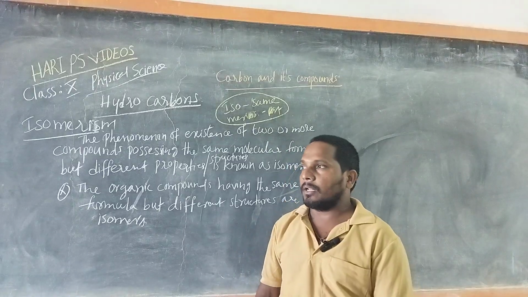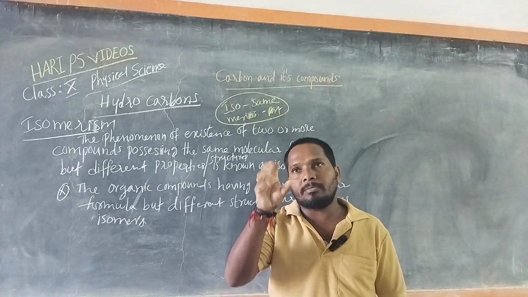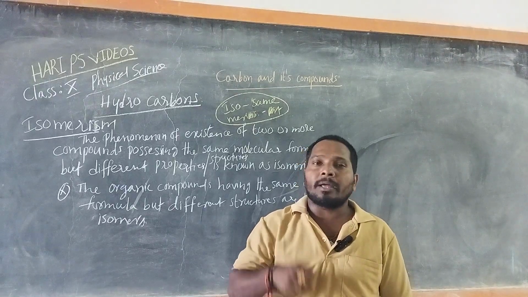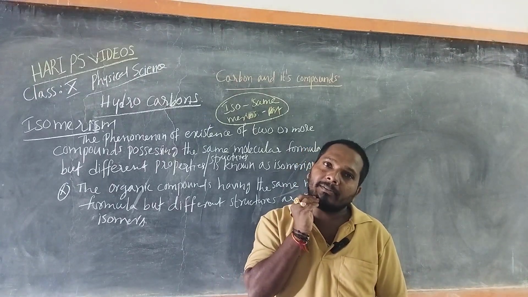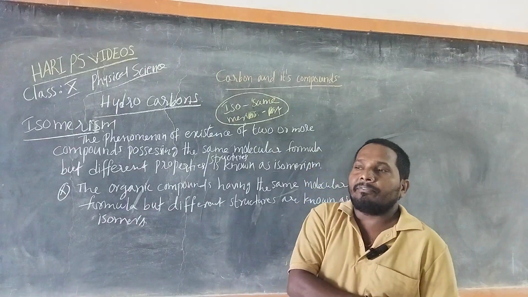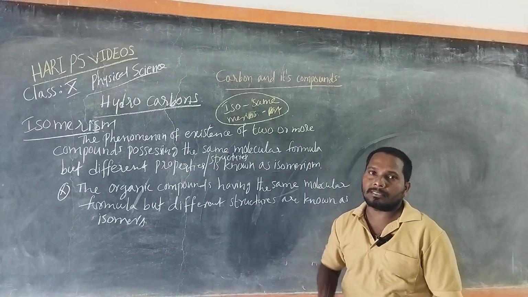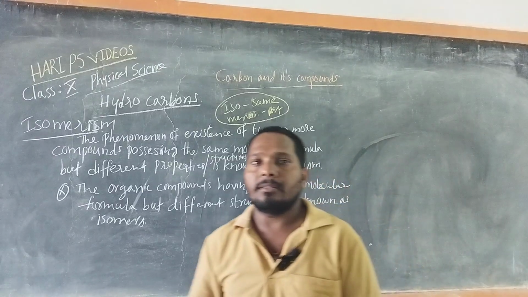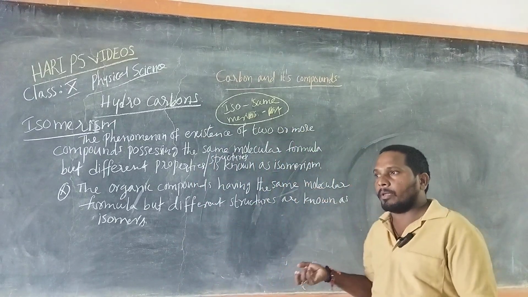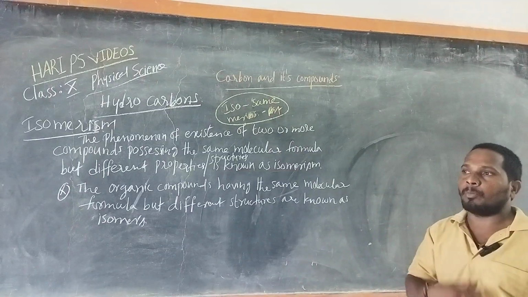Twins, generally, most of the time look the same, but they have different characteristics, a little change between them. Similarly, we have many organic compounds.